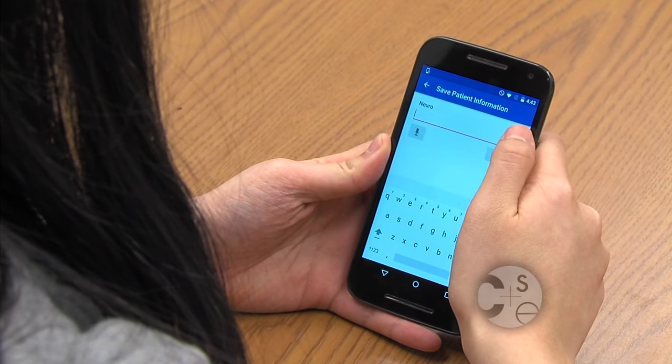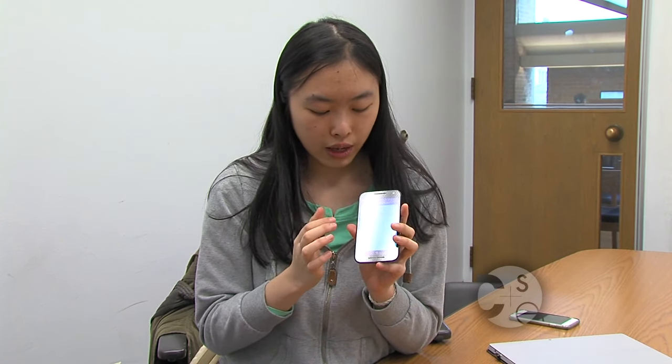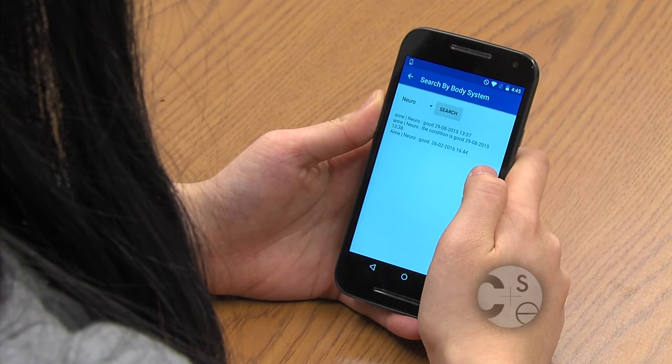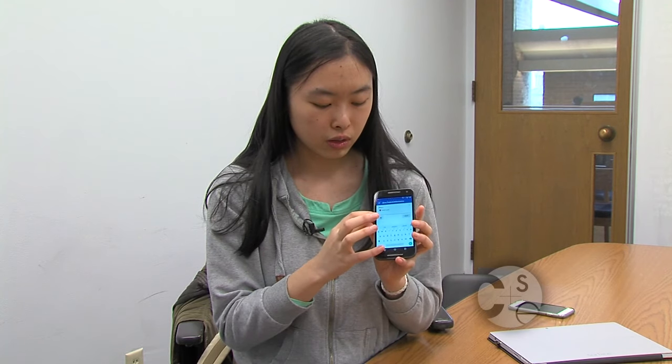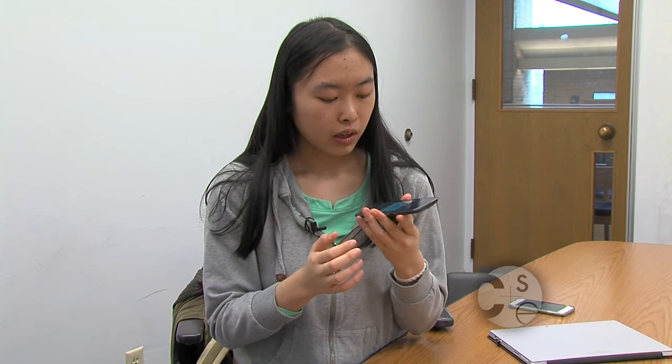If we want to search by neural the body system, we click search and it will show up here the nurse name, the body system, the condition, and the time. Or we can also use a voice input here. So the condition is good. Most of my patients are alert and oriented and they're awake, so that's what I chart a lot for my neuros.